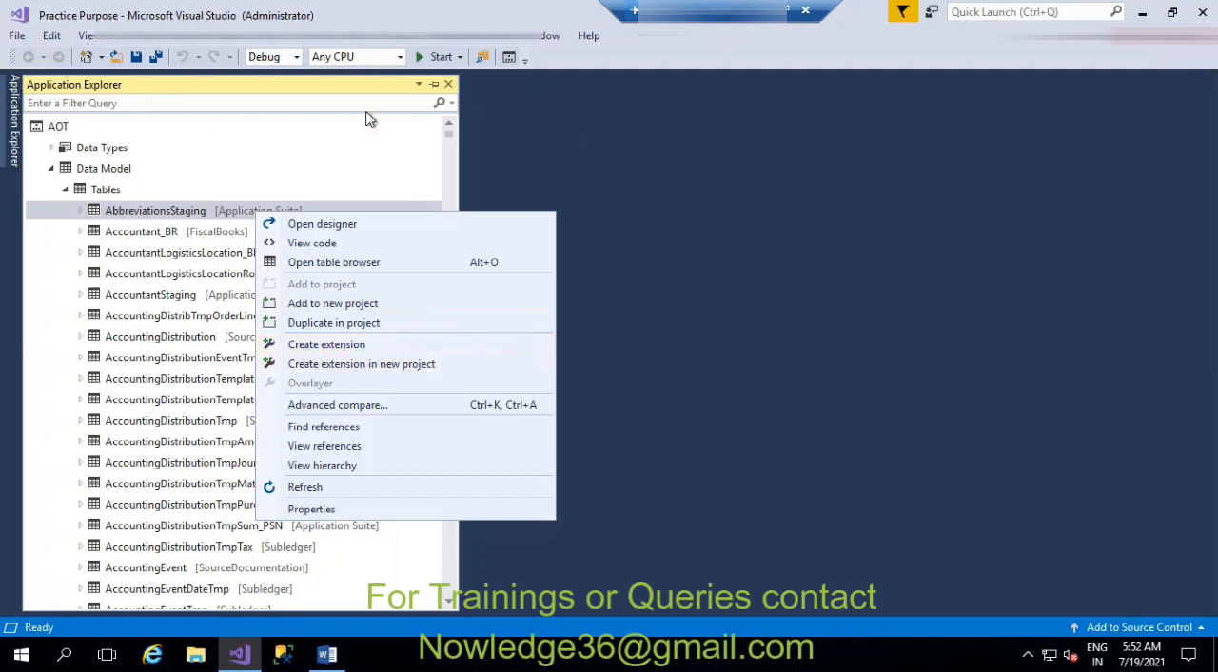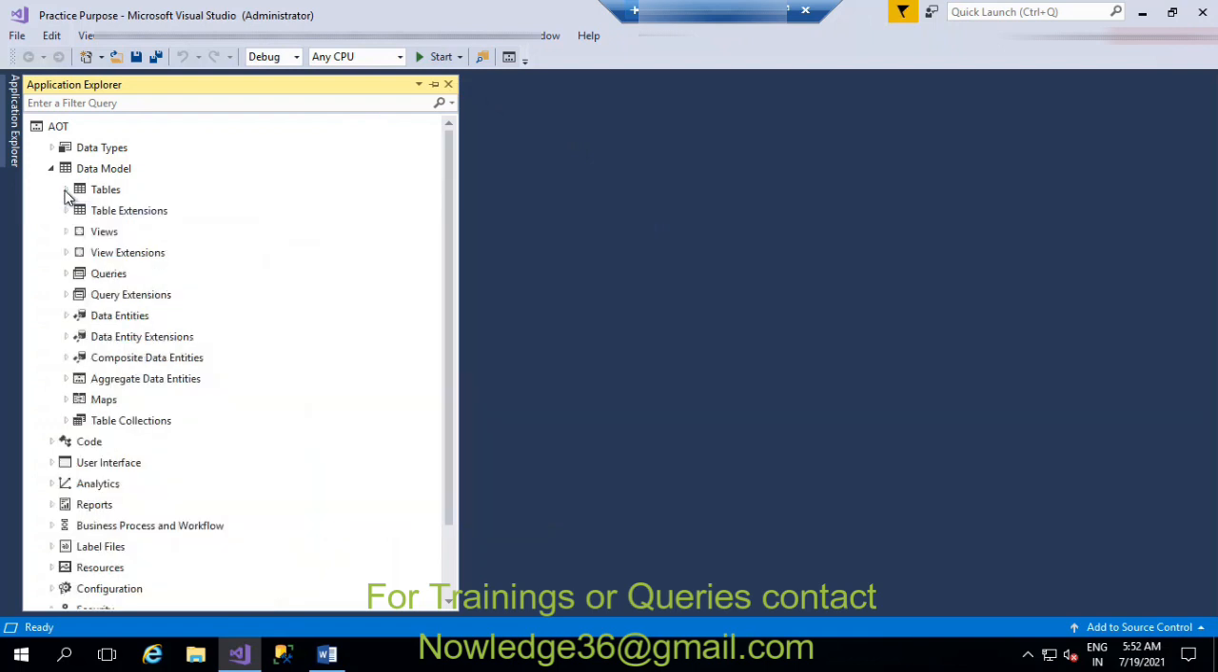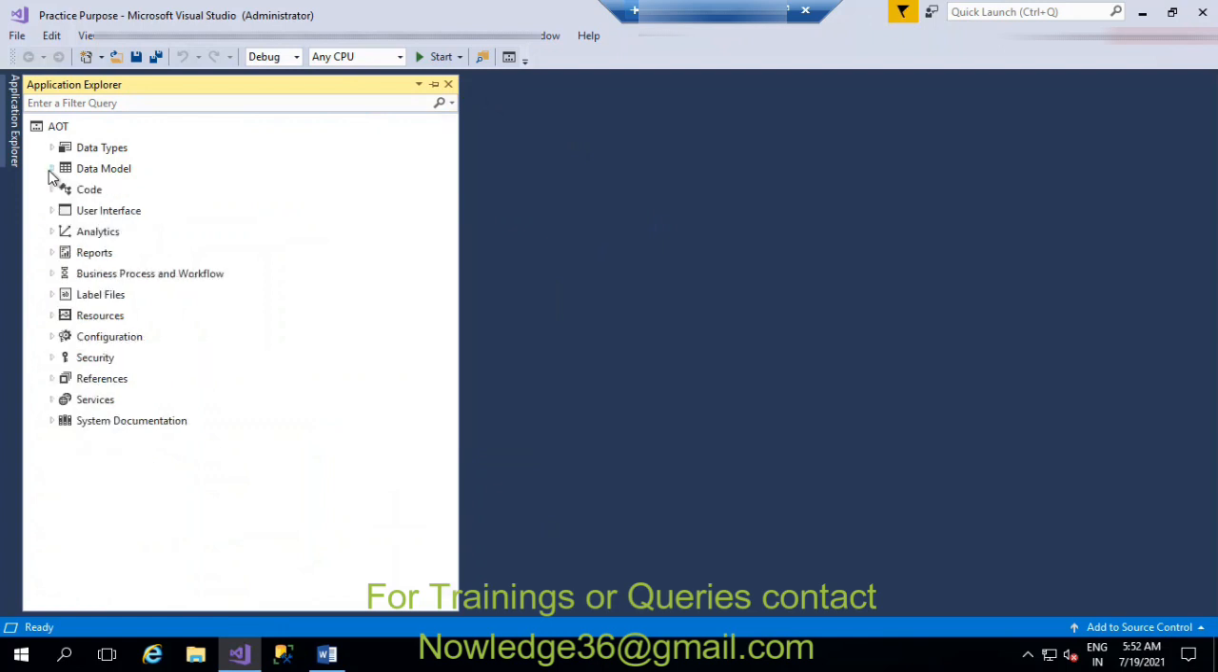Okay, so as I have already opened this Application Explorer, I want to say something about it. So this is the Application Explorer, and we used to call it the AOT, Application Object Tree.